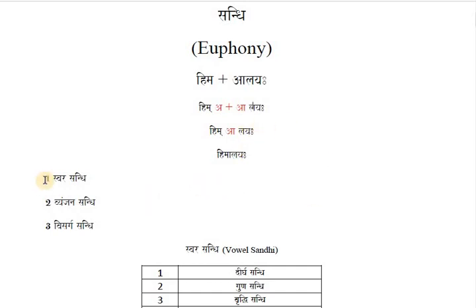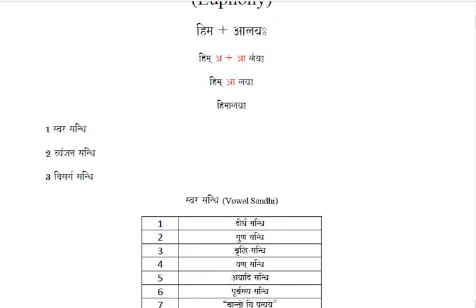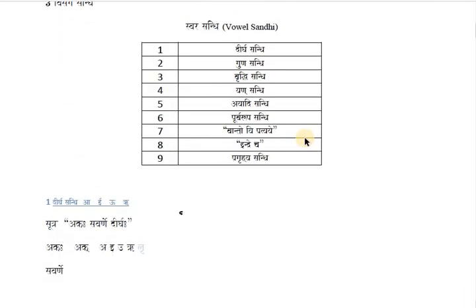Now here, as I said, swara sandhi, vyanjan sandhi and visarga sandhi. Three types of sandhi we have in Sanskrit, right? And swara sandhi means vowel sandhi. In swara sandhi again we have many different types of swara sandhi, vowel sandhi. And out of that, some I have quoted here, like number one, dirgha sandhi.